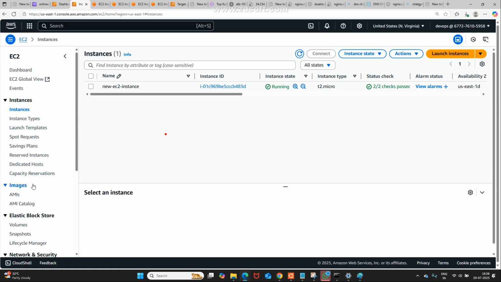Maybe tomorrow we may go with AMI. See, AWS provides its own AMIs, Amazon Machine Image. Here we can create our custom image. You may ask me, what is the advantage of a custom image? See, we are creating an instance, we are installing multiple apps, assume. For installing, half an hour is taken.